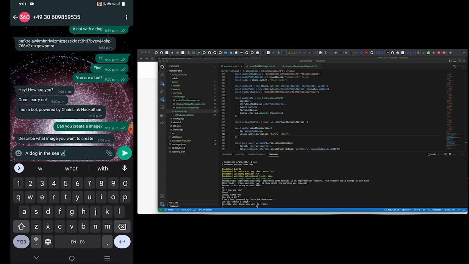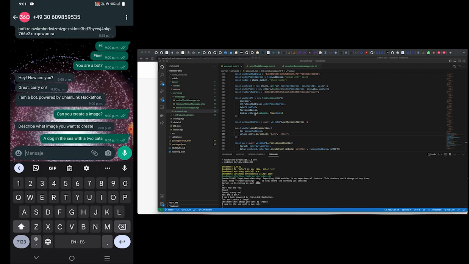Meanwhile, we can see how the image creation request is being made. Once the request is created, it will be interpreted as a prompt and sent to OpenAI.